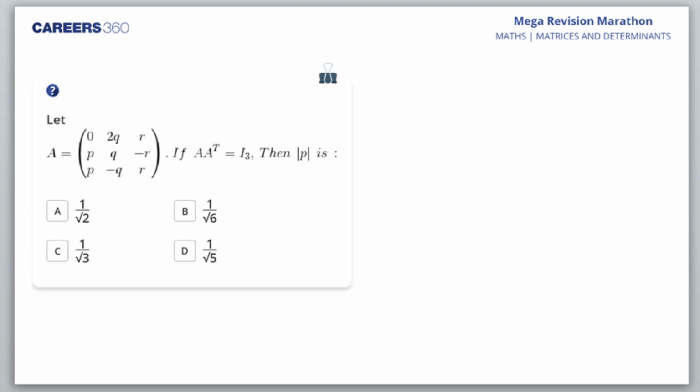So, what do we have here? We have 0 to QR, PQ minus R, P minus QR. If A into A transpose is I3, then mod of P is equal to, come on, tell me. Girdhar, yes, it's an orthogonal matrix. Tell me, how would you solve? Yes, students, I'm waiting for your answer.